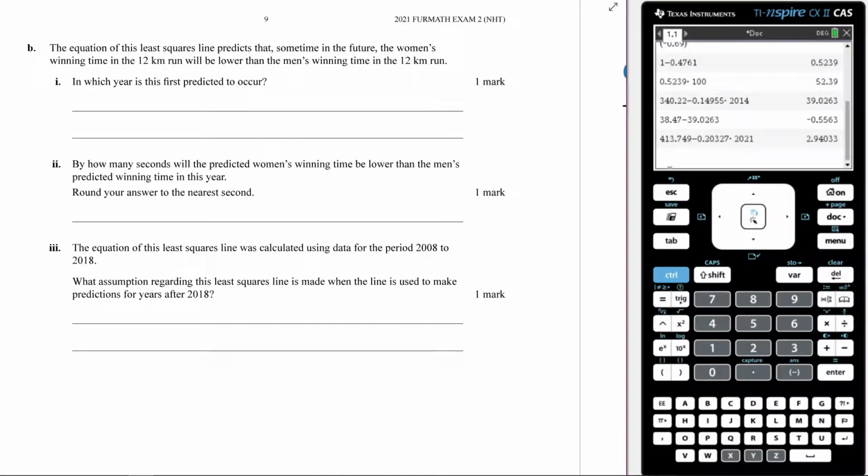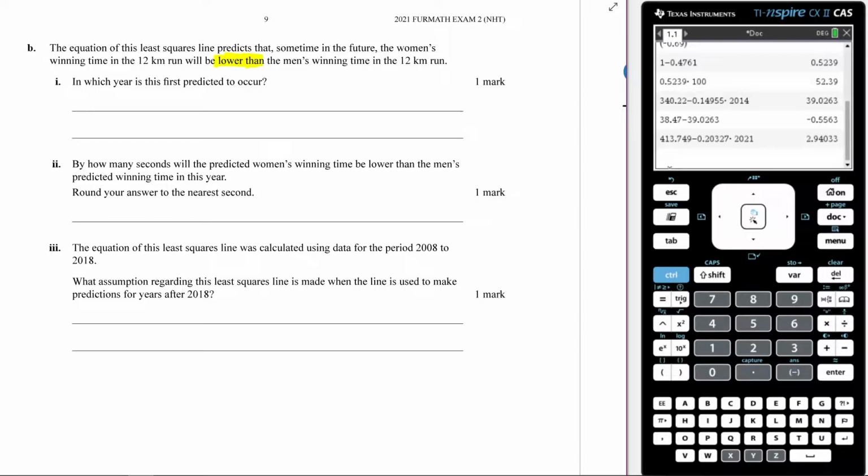All right, let us now read question B. And I think I'll answer all of these question B questions in one video here. So it says, the equation of the least squared line predicts that sometime in the future, the women's winning time in the 12-kilometer run will be lower than the men's winning time in the 12-kilometer run. So sometime in the future, the winning time of the women will be lower than the winning time of the men.